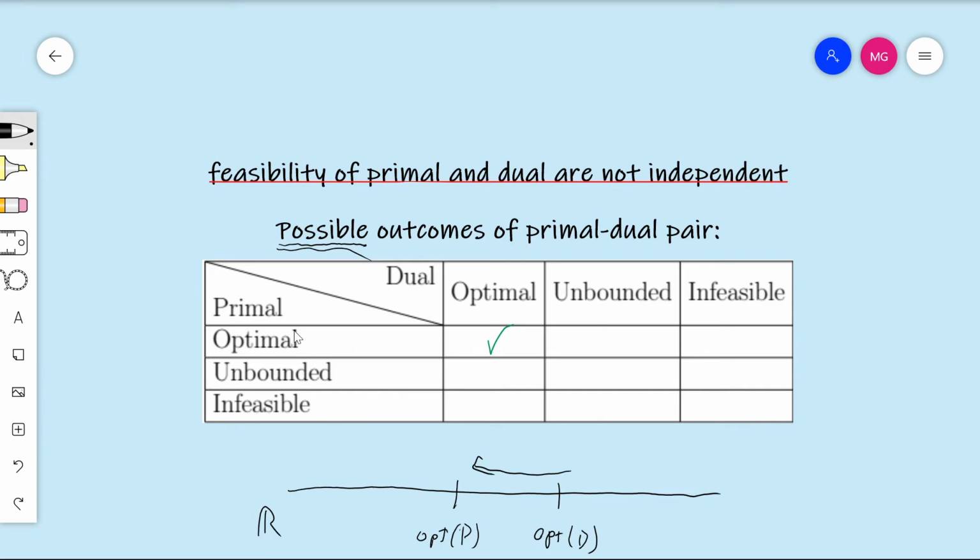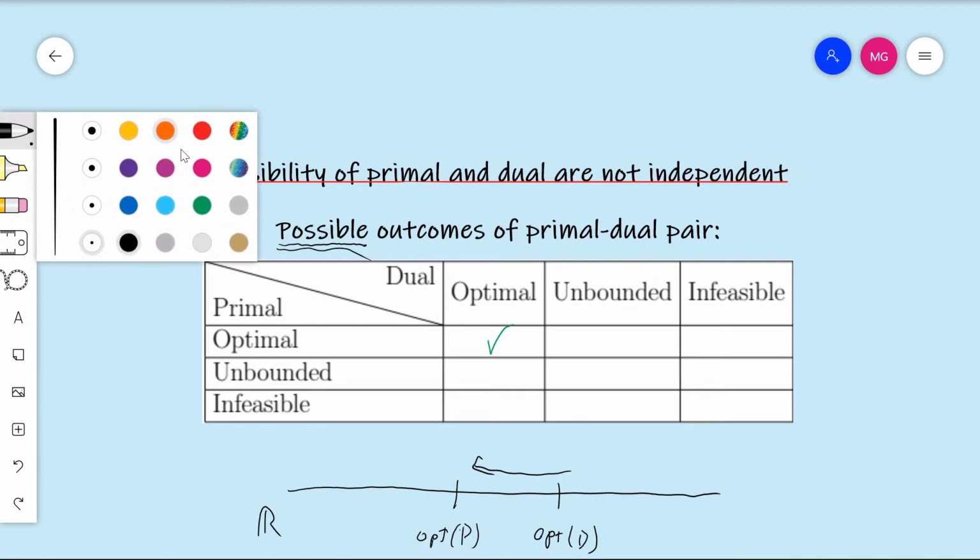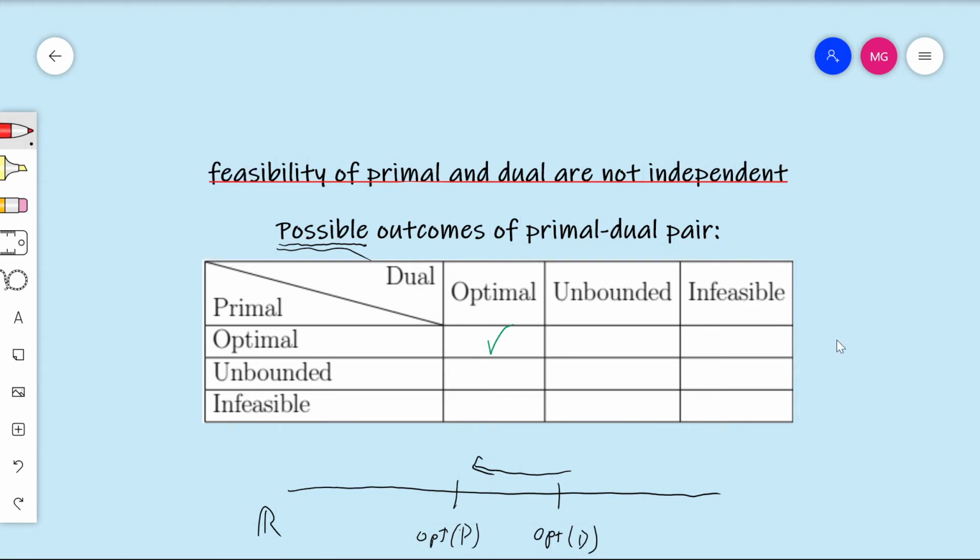So actually, the primal cannot be optimal while the dual is unbounded. So this is an impossible situation. So weak duality, the thing that says that the primal objective is smaller than the dual objective, that implies that this cannot happen.